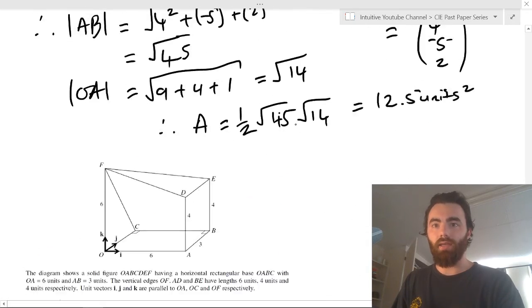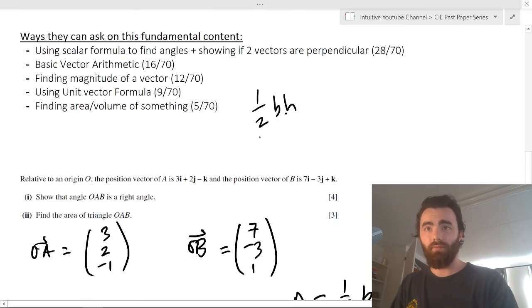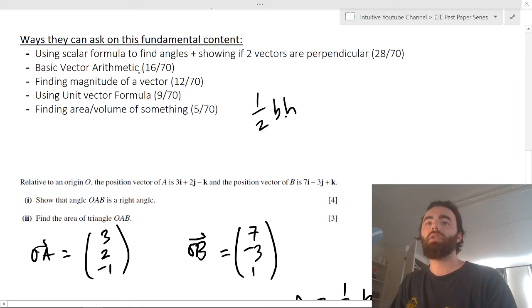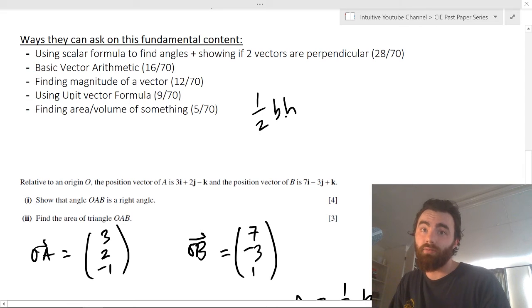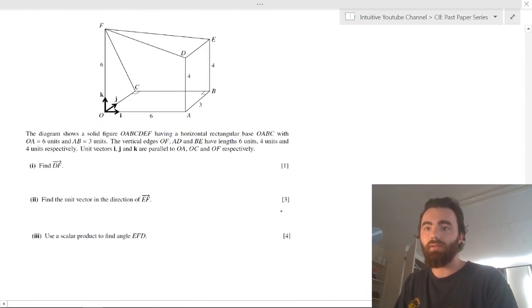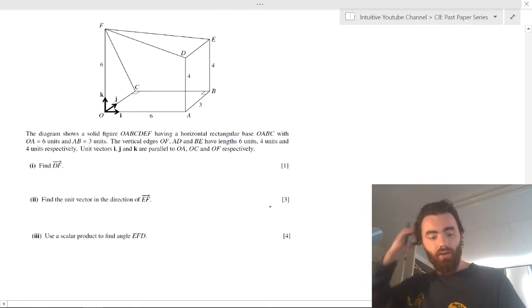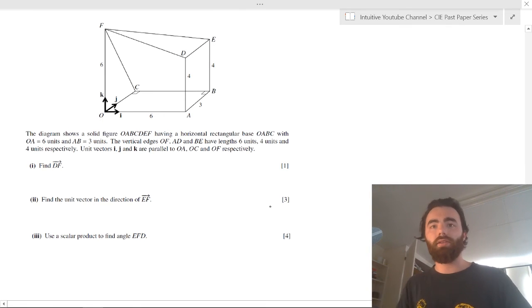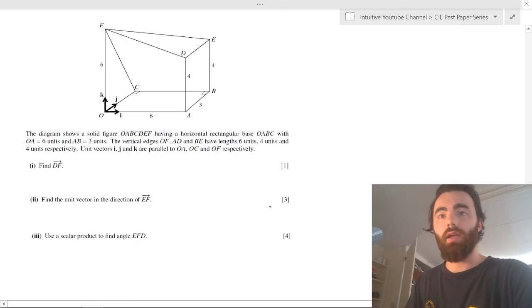So that again uses pretty much all of it, in that you used finding an angle using the scalar formula. You use basic vector arithmetic. You use finding the magnitude of vectors, and you use finding an area of vectors. And now this one will cover the other ways that they can ask. So we'll just go through that, and then we're done.